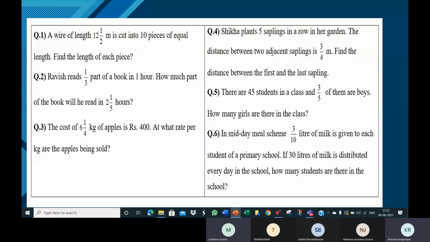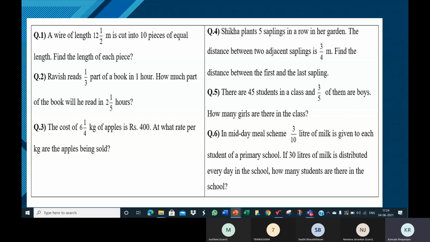So 12.5 divided by 10 will give what? Is it 12.5 divided by 10 or 10 divided by 12.5? Ma'am, 12.5 divided by 10. Okay, what will 12.5 divided by 10 give you?